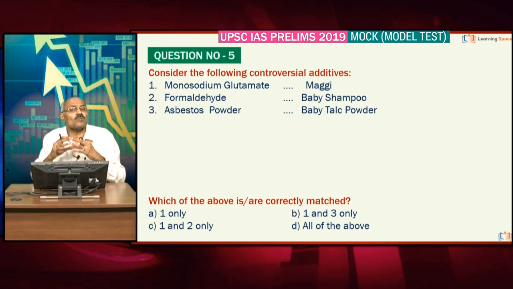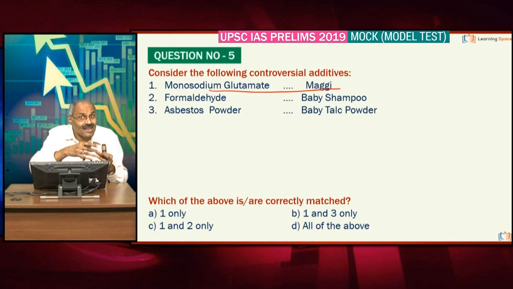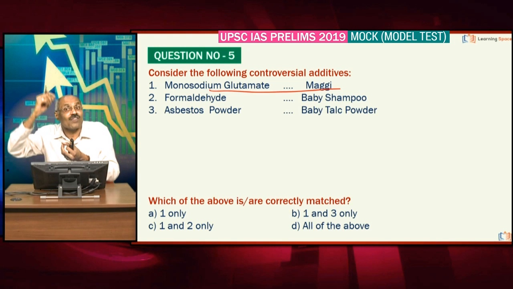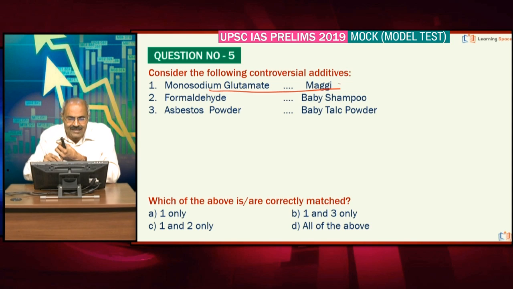These are the controversial additives, right? And the first one, monosodium glutamate. The case is going on. Monosodium glutamate can be natural, or it can be added artificially to improve the flavor of food products, right? And Maggi is in the news, or you can say Nestle is in the news because of MSG.